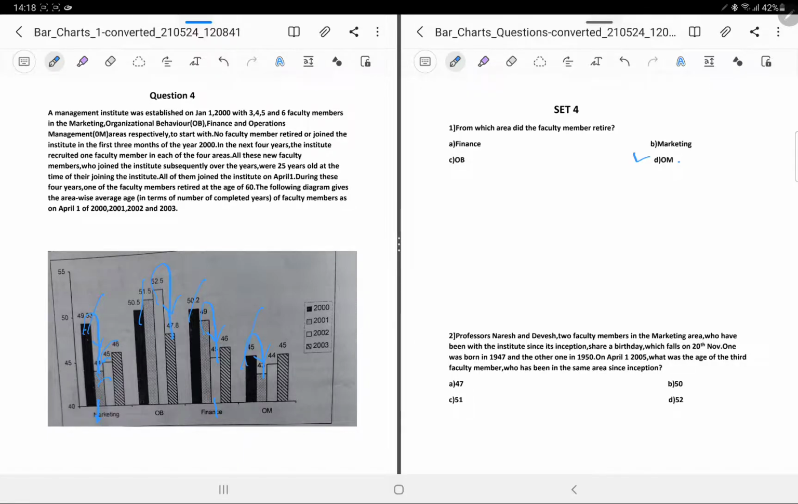Now also just try to see this. Since the average is somewhere around 45 to 50 at the start, if someone of age 60 leaves out, obviously the average will reduce. But it won't be a very sharp drop. See, the average will definitely reduce.